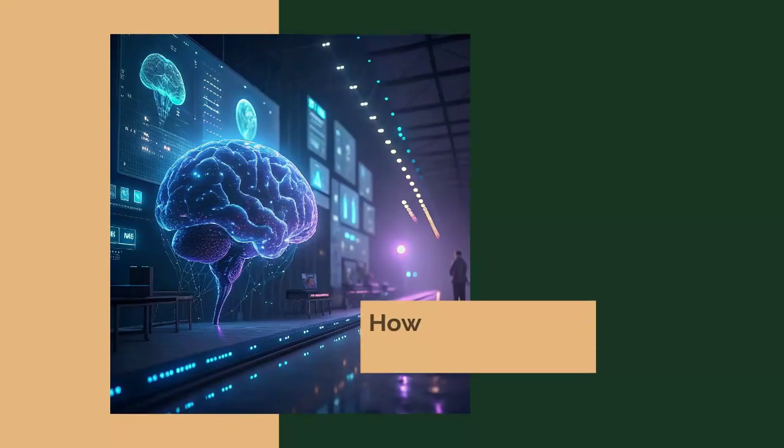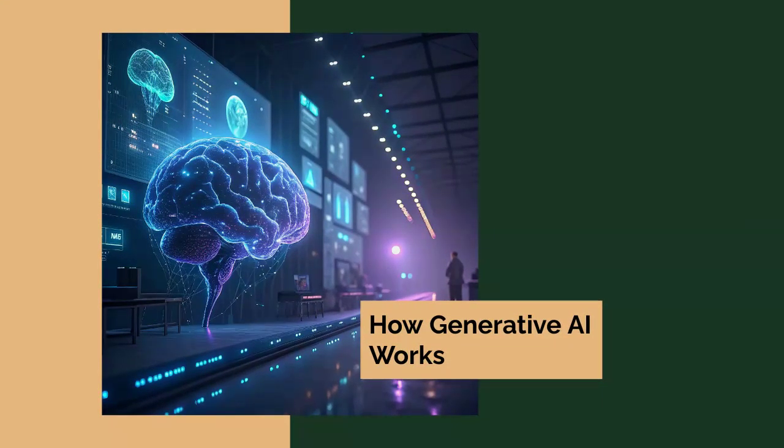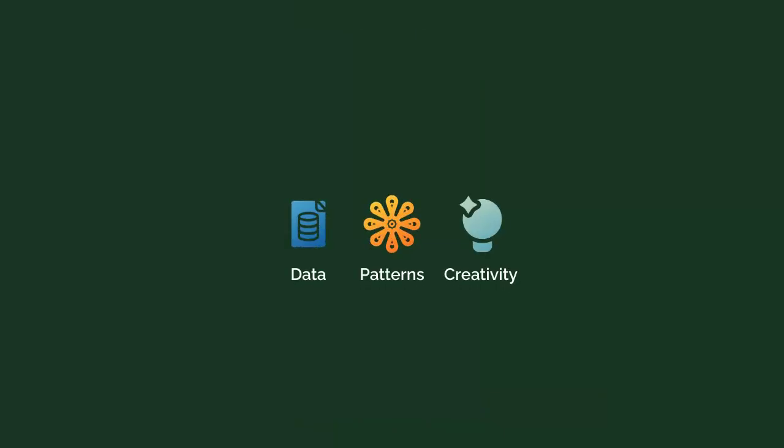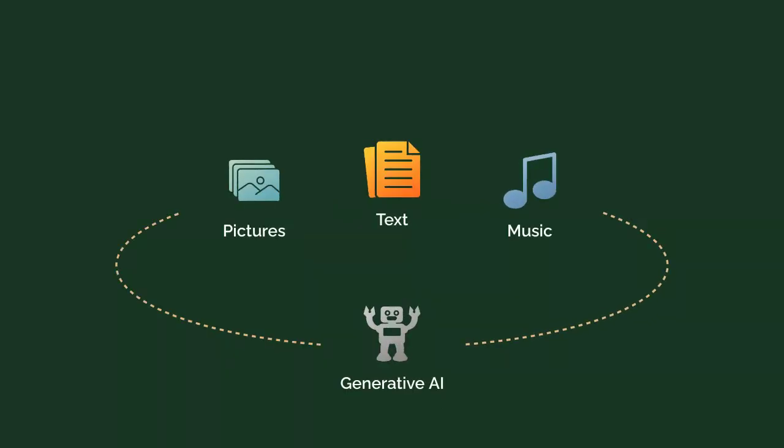Let's explore how generative AI works and discover the fascinating process behind machine creativity. 3 key elements make generative AI possible: data as the foundation, patterns as the discovery method, and creativity as the ultimate goal. Generative AI learns from diverse data sources including pictures, text, music, and videos to build its understanding.